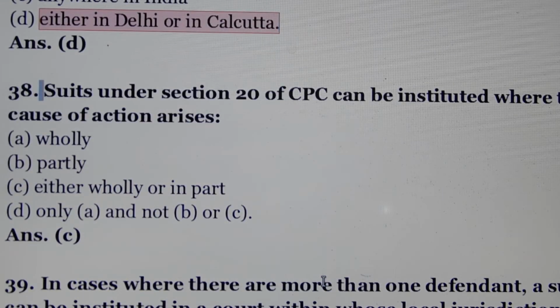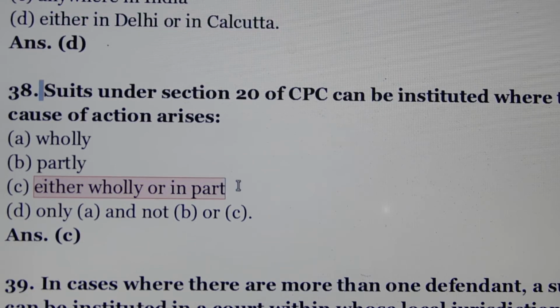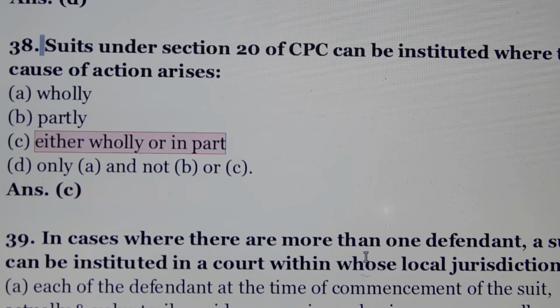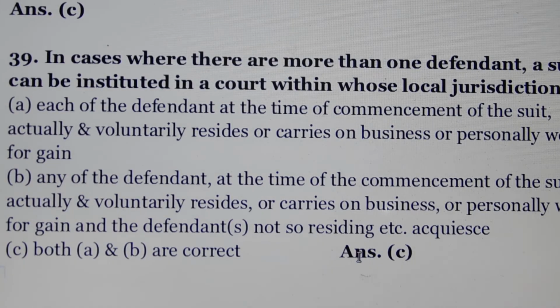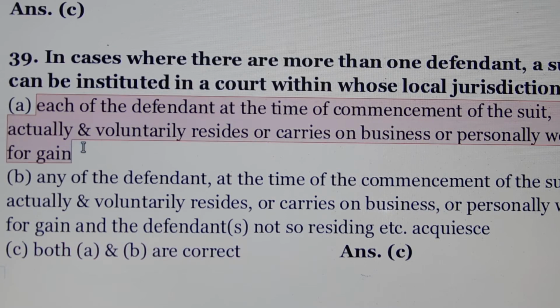Question number 38. Suit under section 20 of CPC can be instituted where the cause of action arises. Answer is option number C, either wholly or in part. Question number 39. In case where there are more than one defendant, a suit can be instituted in a court within whose local jurisdiction. Answer is option number C. Both option A and B are correct. Means option A, each of the defendants at the time of commencement of the suit actually and voluntarily resides or carries on business or personally works for gain.